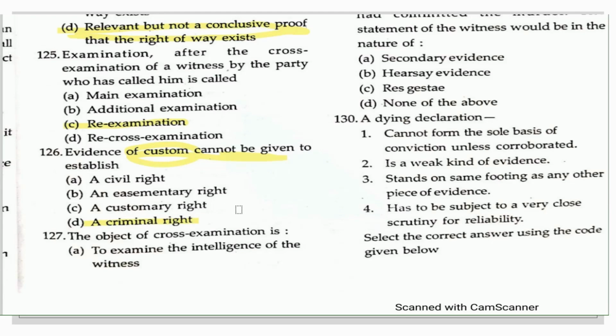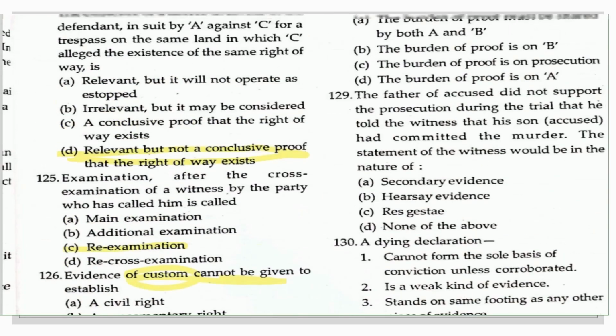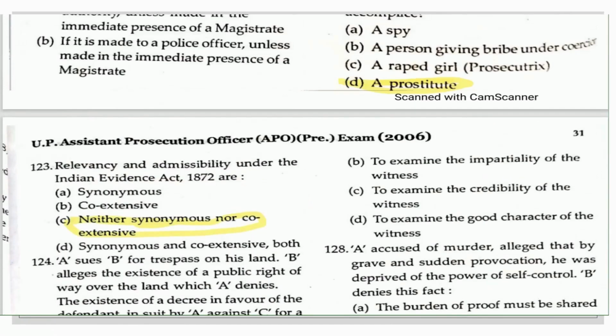The next question which has been asked: the object of cross-examination is, so what is the basic object? Option A is to examine the intelligence of the witness, to examine the impartiality of the witness, to examine the credibility of the witness, to examine the good character of the witness.